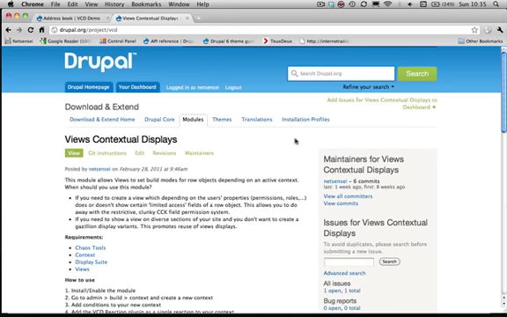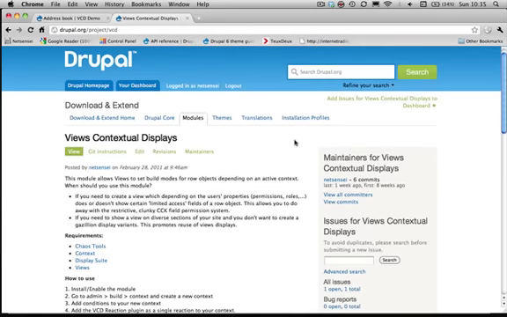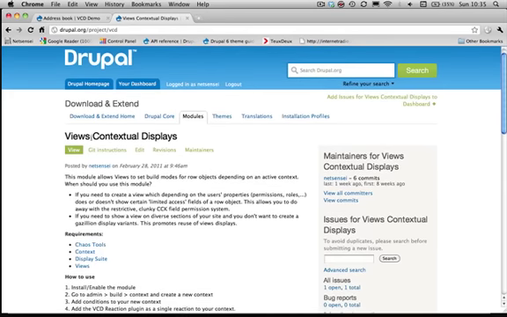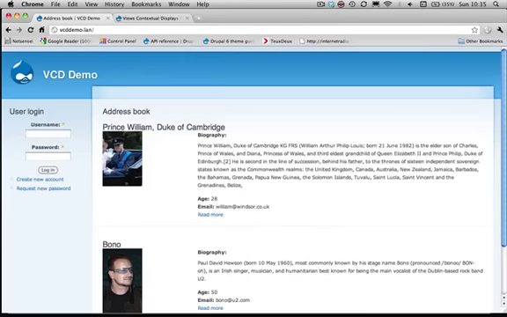Today I'm going to talk about a little module I've been working on over the past few weeks called the Views Contextual Displays module. Before I go any further into what this module does, let's take a look at an example website I've been building and look at a few problems I'm going to try to solve with the module. So let's take a look at the website.